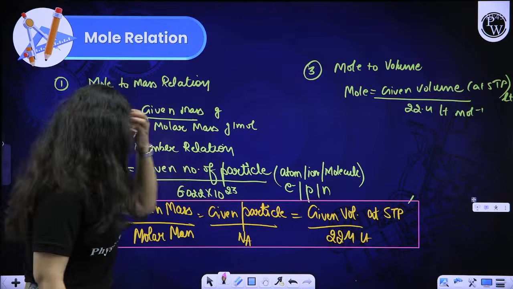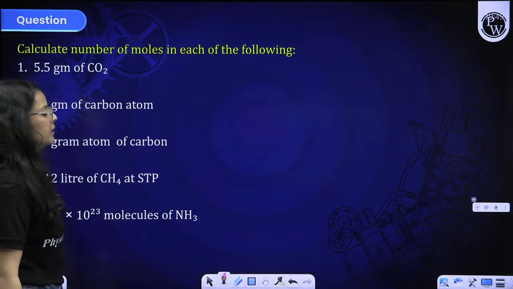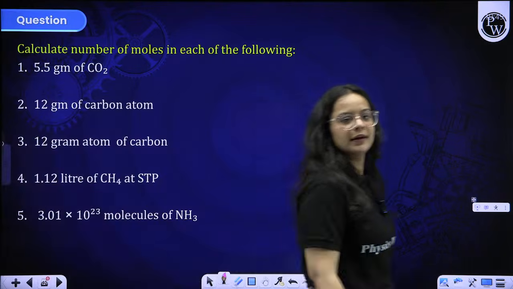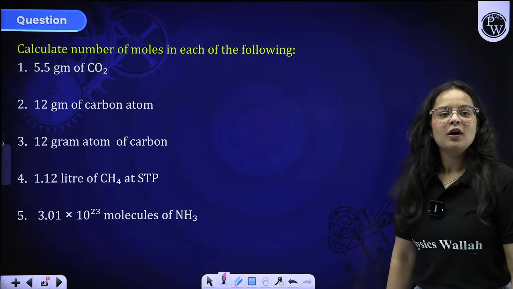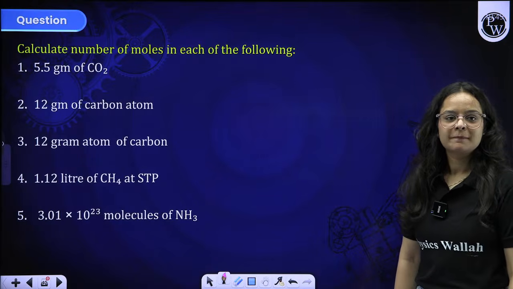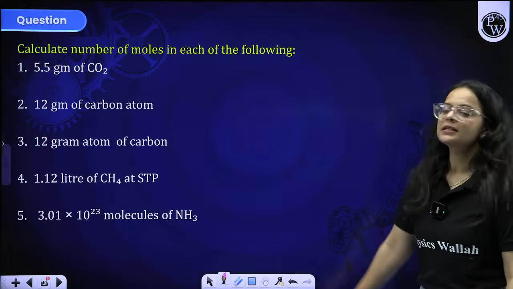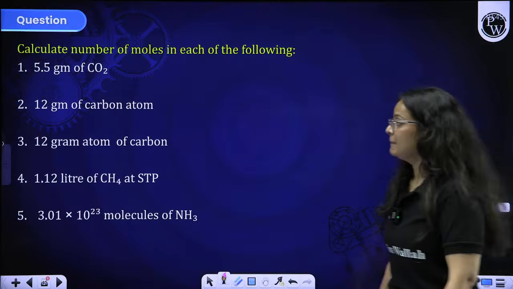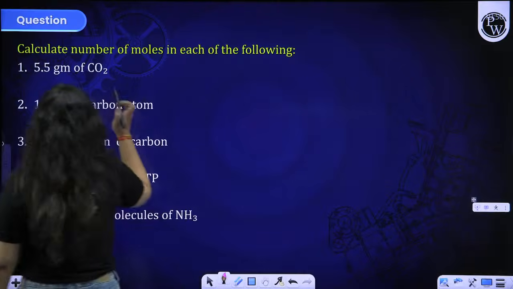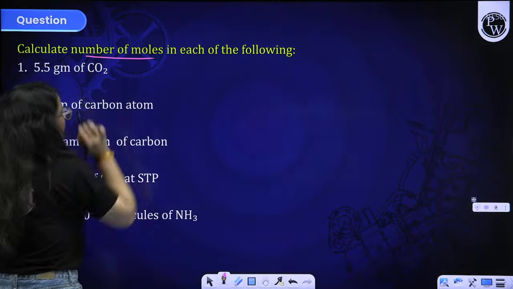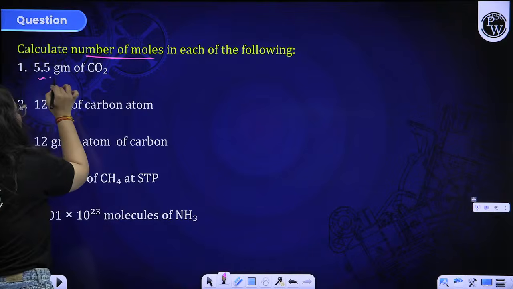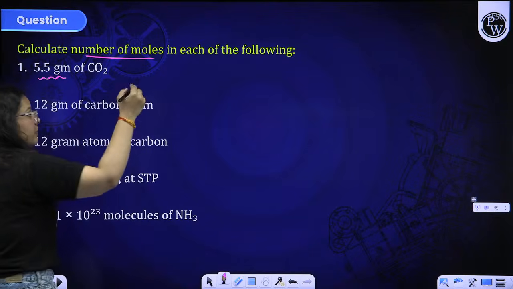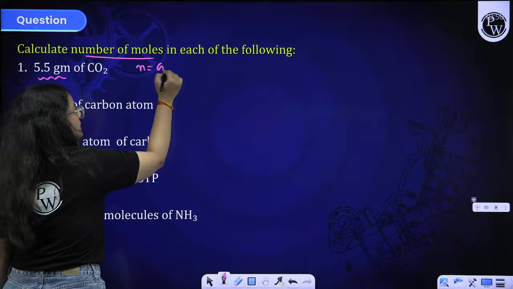Yes, beta. Okay, so let us practice some questions now, right? Are you all excited for a new question practice? Let us see how these confusing questions can be easily simplified by just simple formulas. See, calculate the number of moles. They are asking about moles. What they are giving to you is mass. So remember, the number of moles is given mass by molar mass.